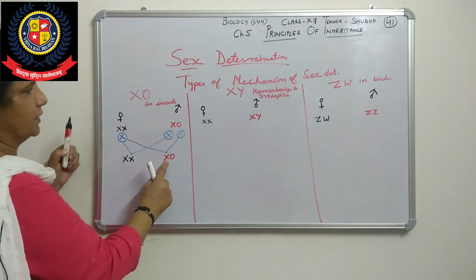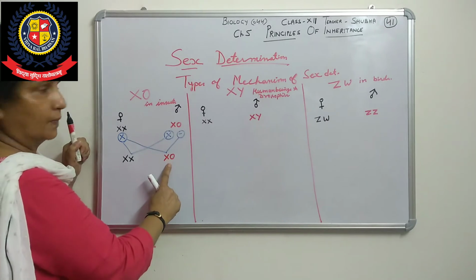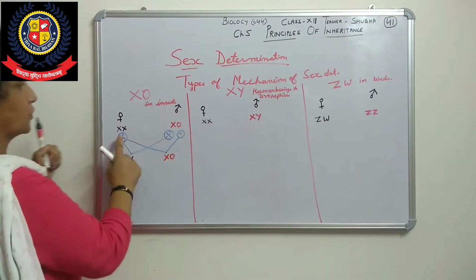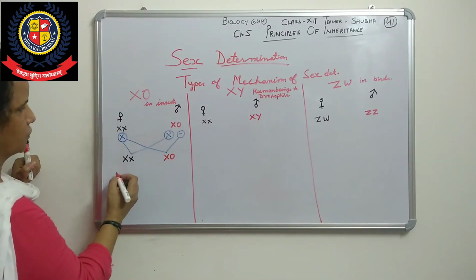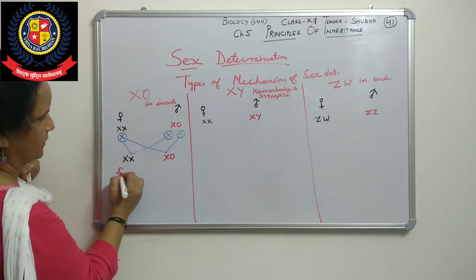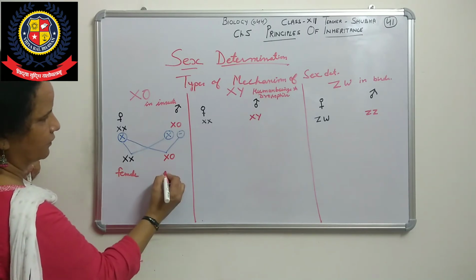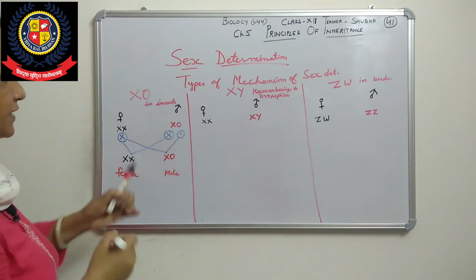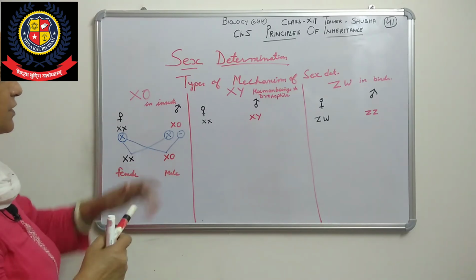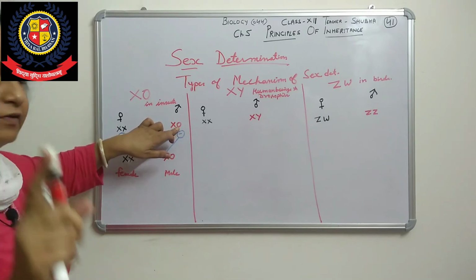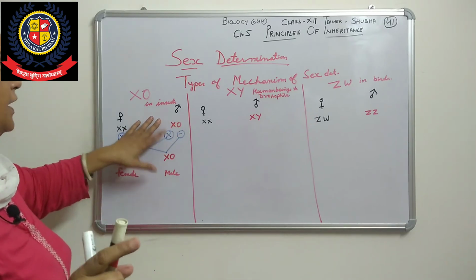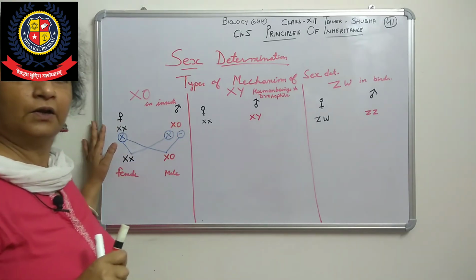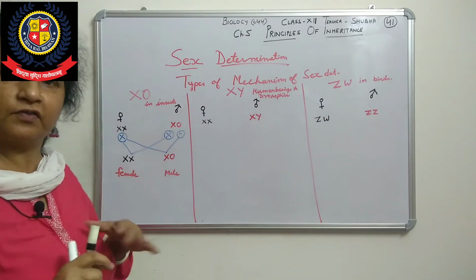So now this one is going to be male, this one is going to be female. Here hetero means we cannot say it is the same, because nothing is there. By seeing this, in male and female the chromosome number is not the same.